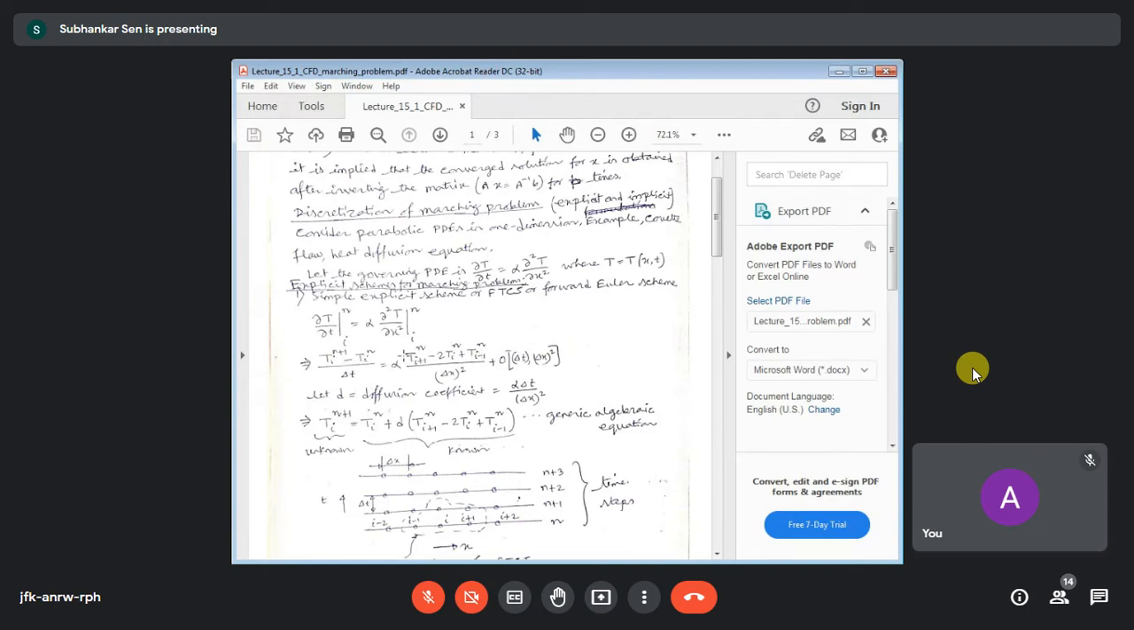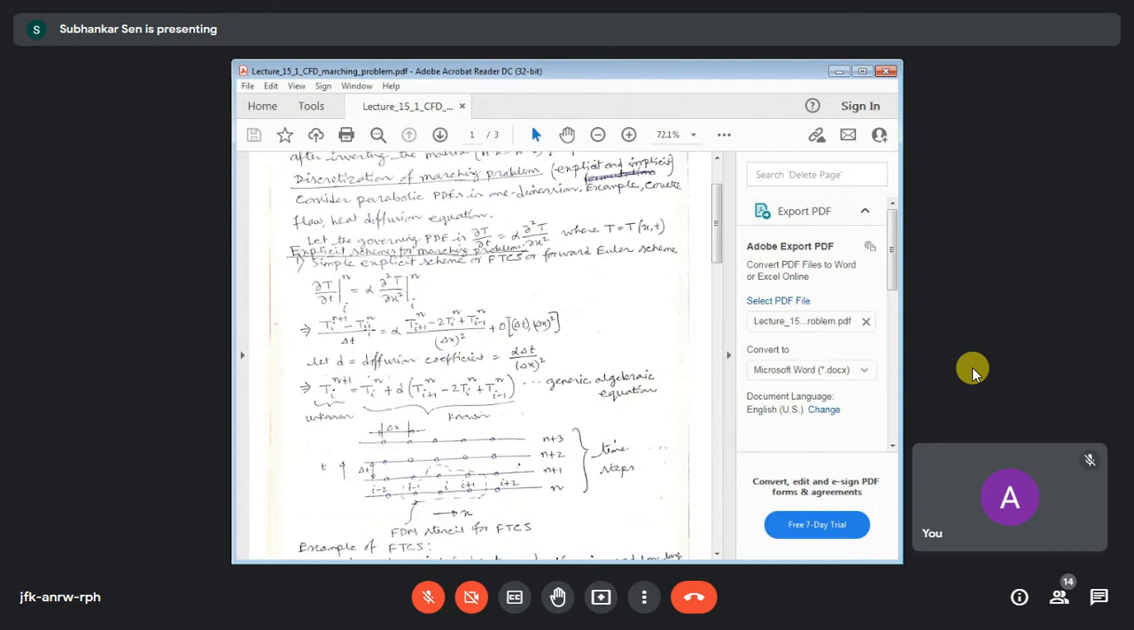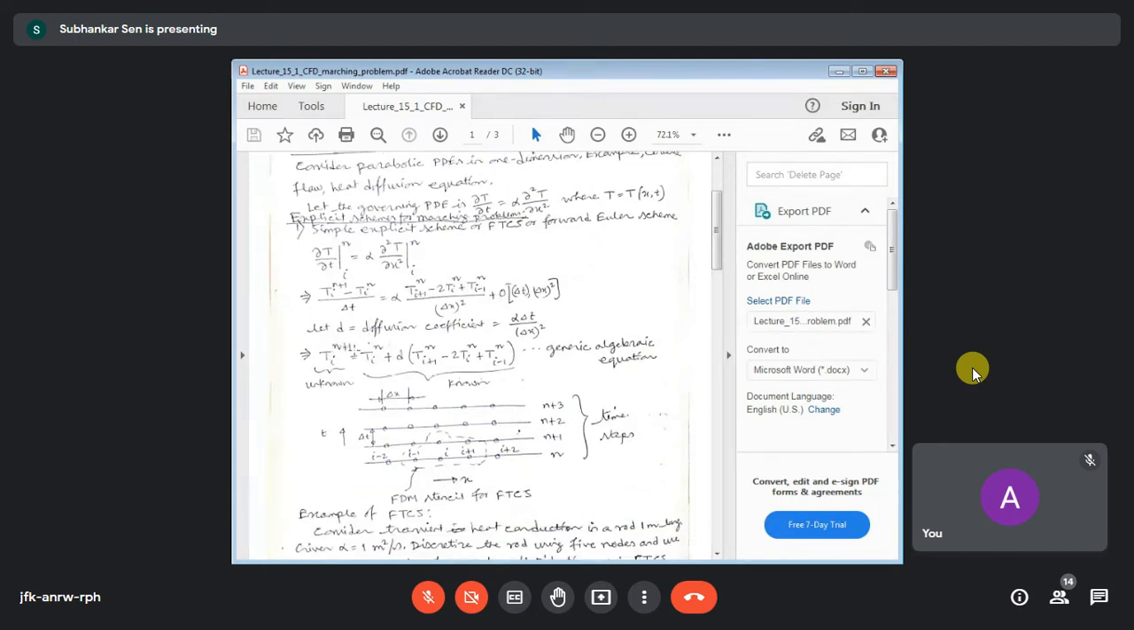So we are simplifying this. This is the algebraic equation, and it has a compact form. This is the compact form of the generalized algebraic equation after discretization, where we have only one unknown. The terms with n plus 1 are the unknown terms. The terms with n are the known terms. So the unknown term is on the left hand side and the known terms are on the right hand side.